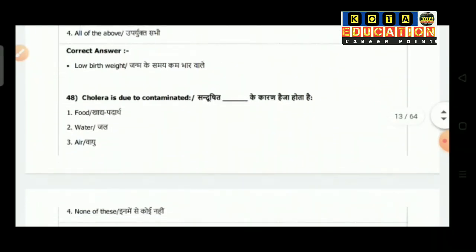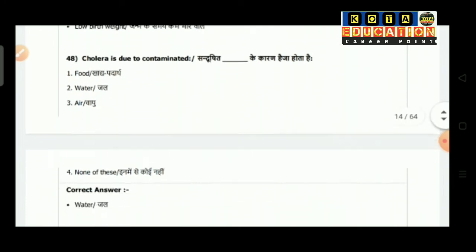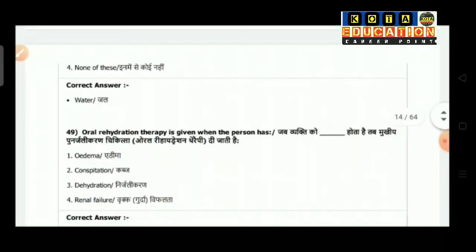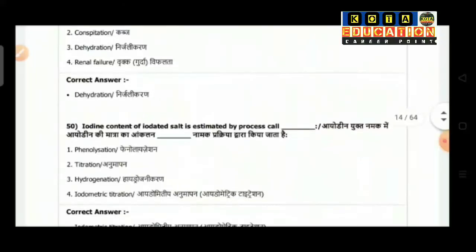Question number 48: cholera is due to contaminated. Option 1 food, option 2 water, option 3 air, option 4 none of this. So the correct answer is water. Question number 49: oral rehydration therapy is given when a person has. Option 1 is edema, option 2 is constipation, option 3 dehydration, option 4 is renal failure. So the correct answer is dehydration.